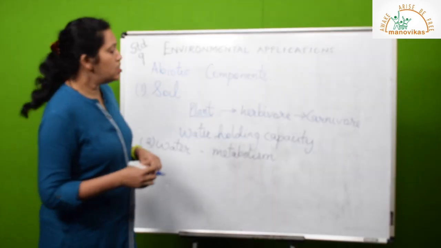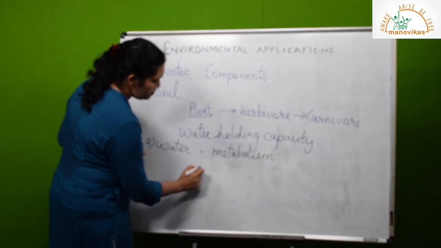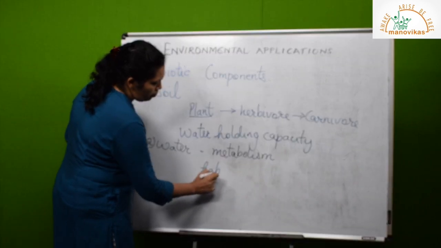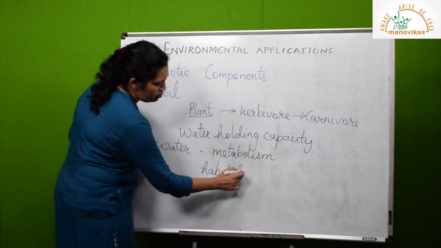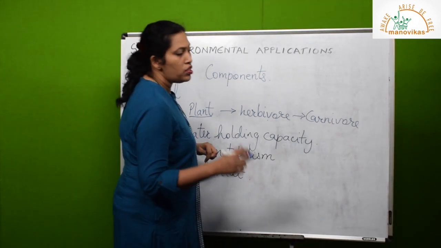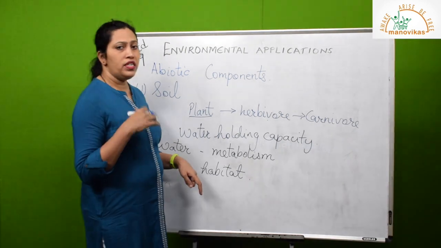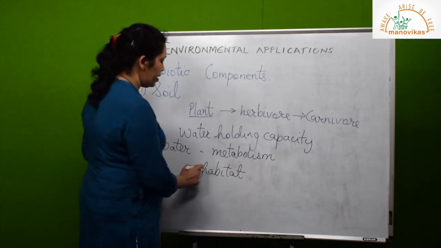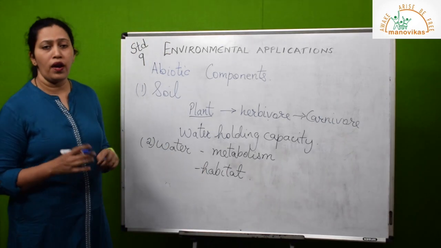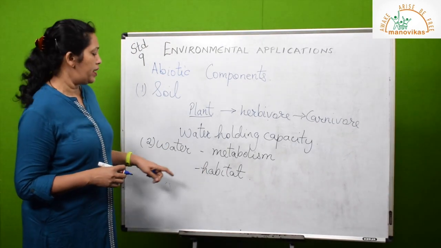Now the next is, water is also a habitat for many aquatic animals, and some animals also have a dual life, like frogs and other amphibians. They will live in water as well as on land, so it is a habitat for many animals. And some aquatic plants also grow there.